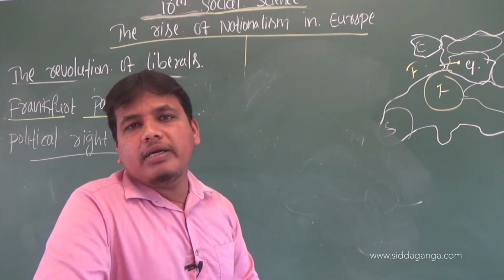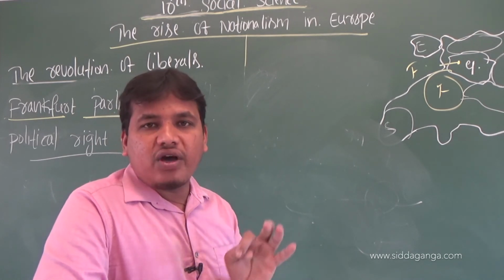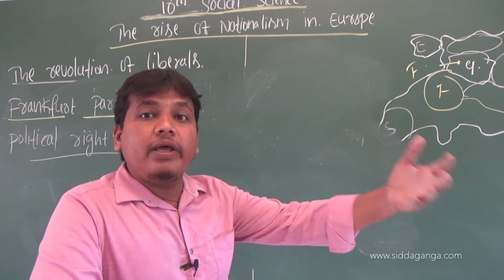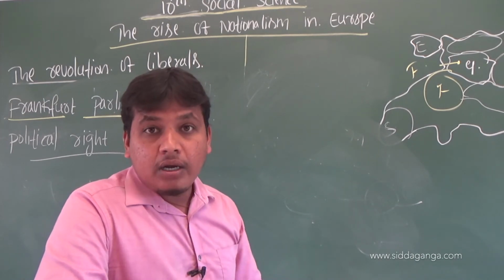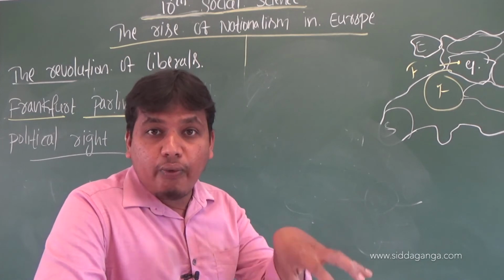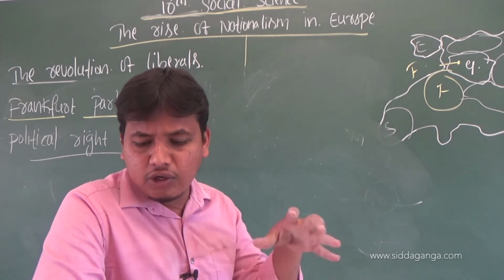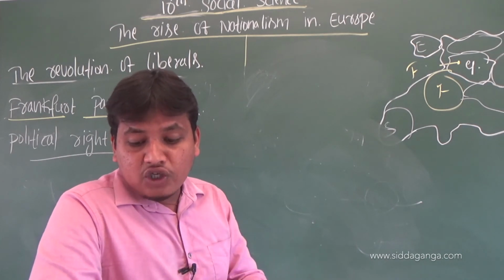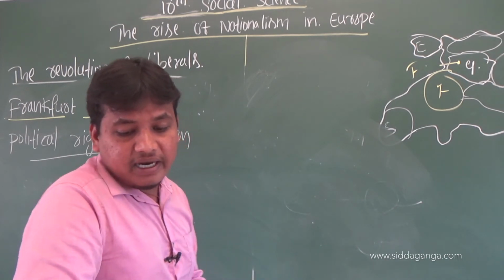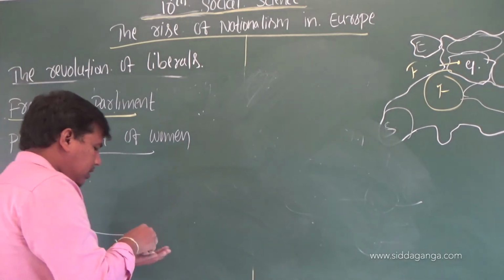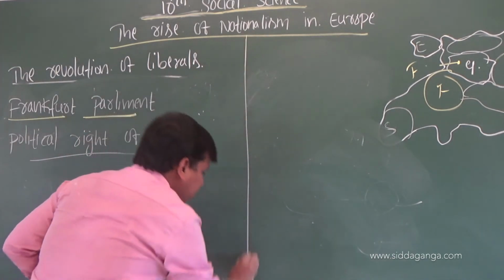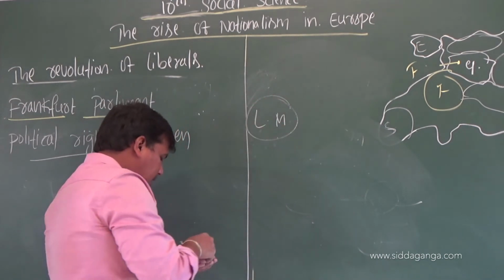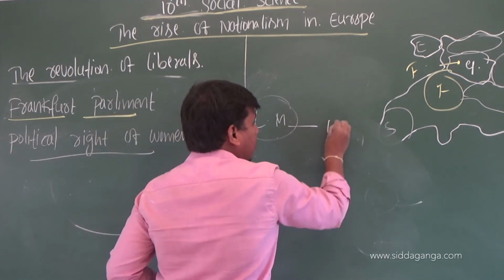Already so many governments in Germany, France and England had provided suffrage to men. They did not provide it to women. This is one of the controversial issues within the liberal movement in which a large number of women had participated actively over the years. While the liberal movements were going on, they were supported by a large number of women.